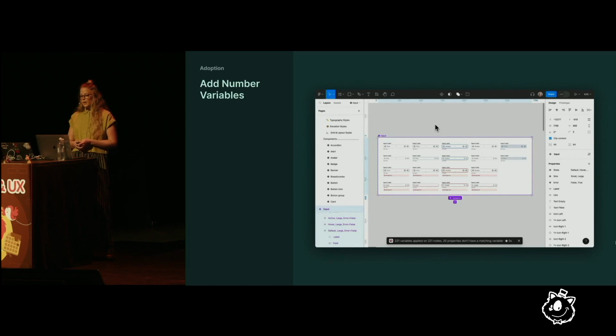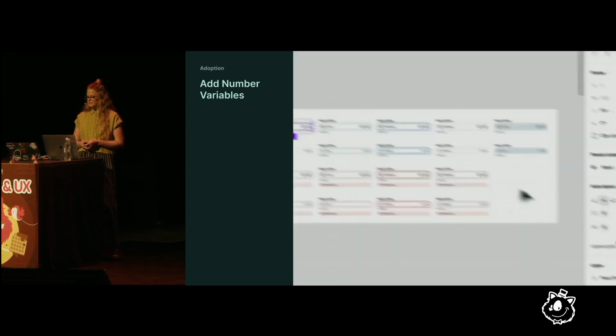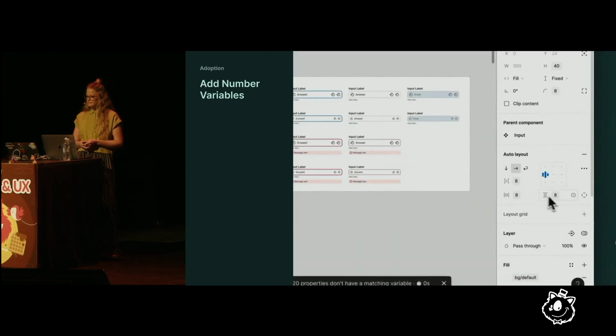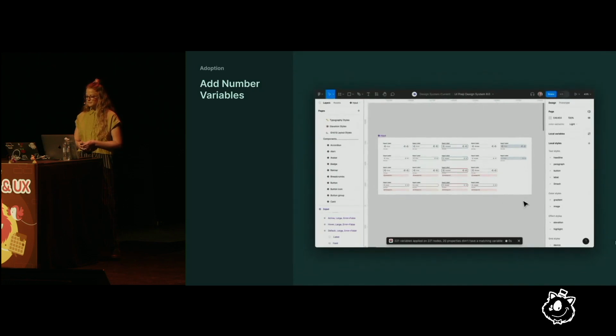And now if we go back and check, we'll see the spacing variables have been updated, in addition to sizing and corner radius. So we can see that adding number variables is a fairly light lift for any design system, and a really great place to start.